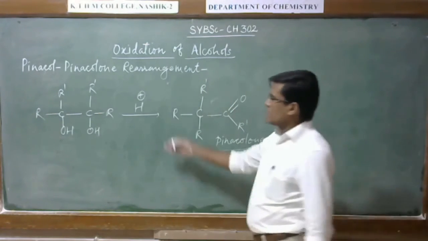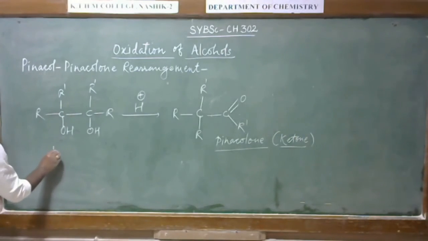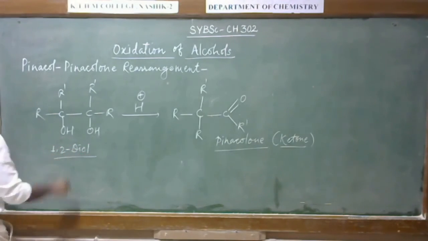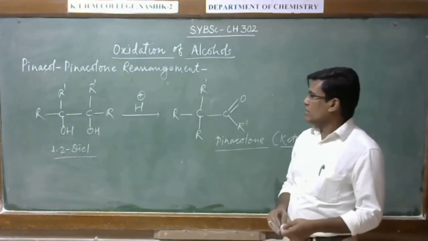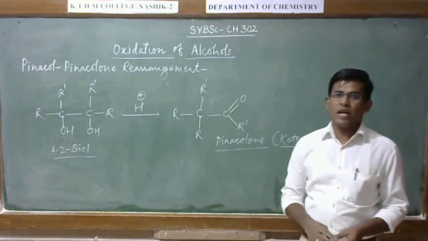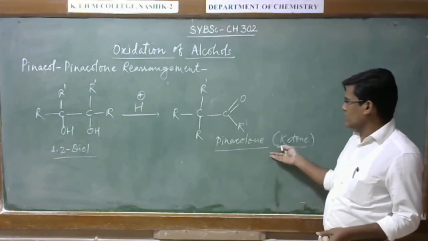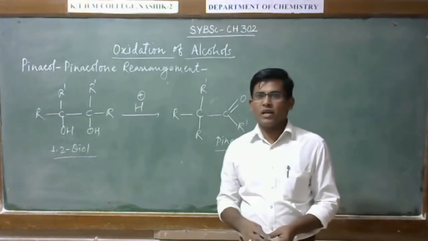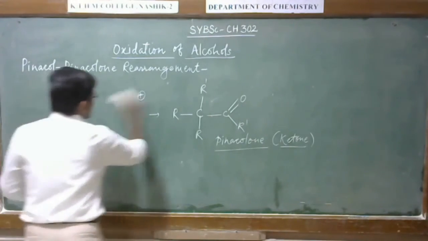So this is the conversion of a 1,2-diol in the presence of acid into the carbonyl compound, the ketone. All right. So let us have its mechanism.